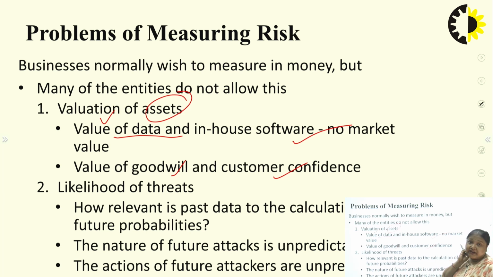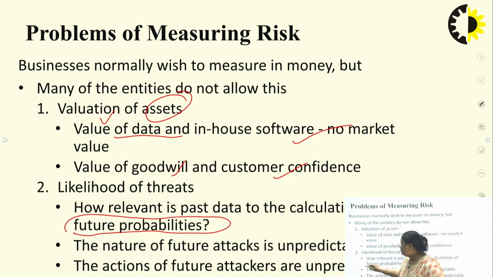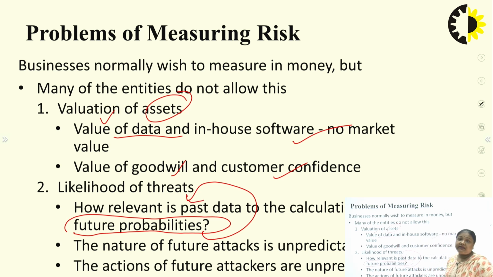So we cannot be sure about the calculation of future probabilities. We cannot link this to past data completely. We cannot depend only on past data.